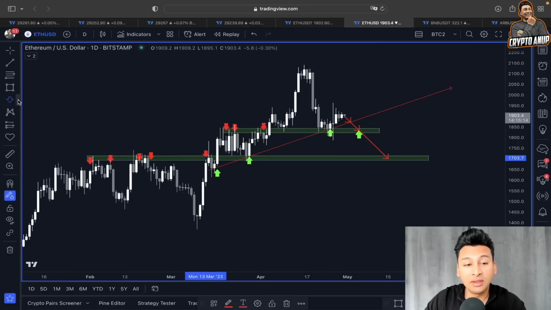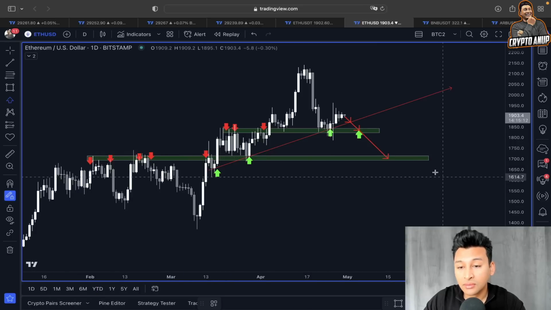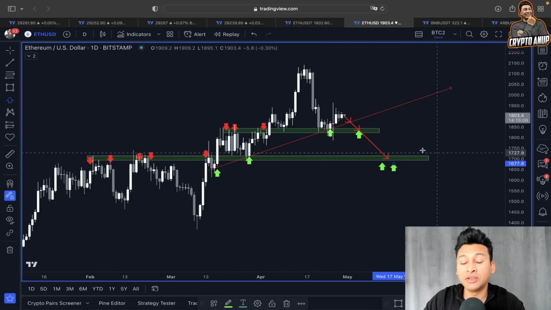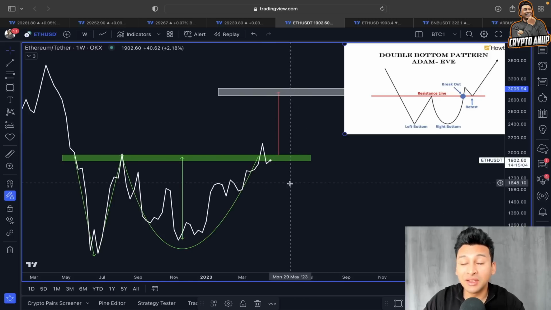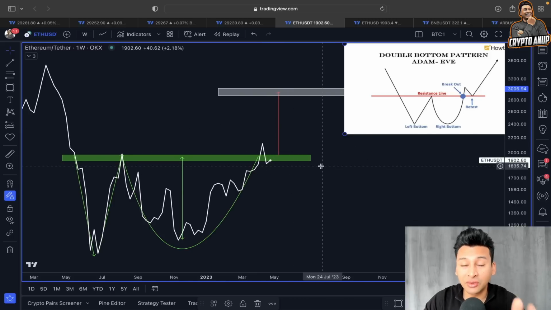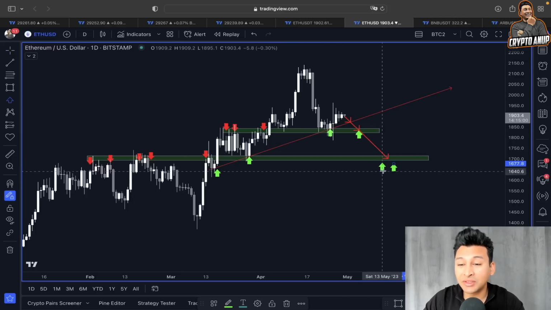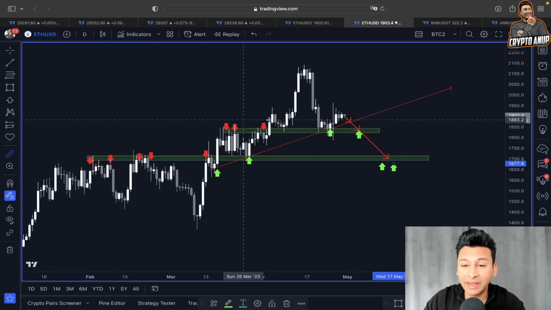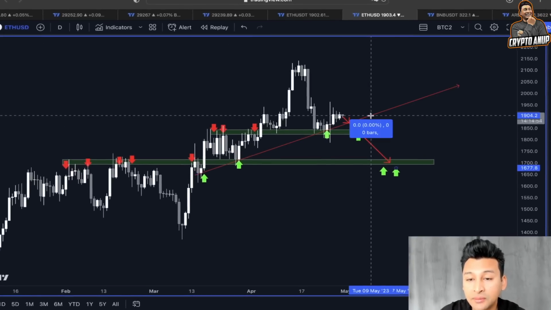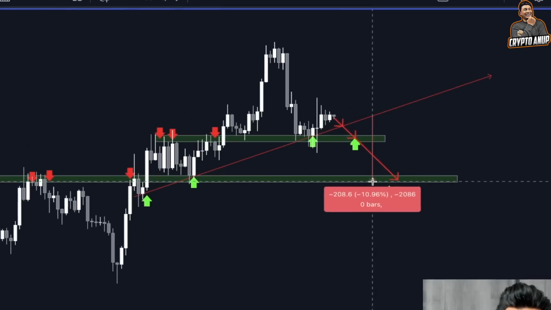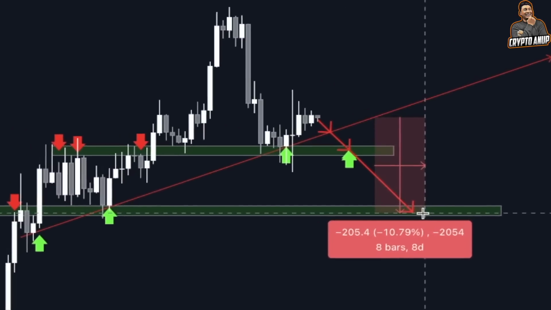And that is sitting around the 1,700, 1,680 range. So that's why I showed you this bigger frame. If the price fails to hold this 1800, 1900 range, 1600, 1700 could also be on the line, and that will be another 10 to 11% price retracement.